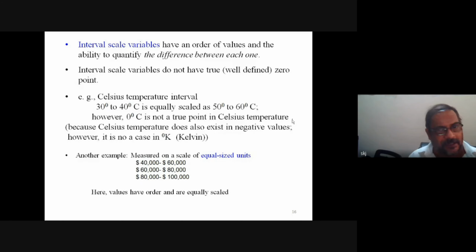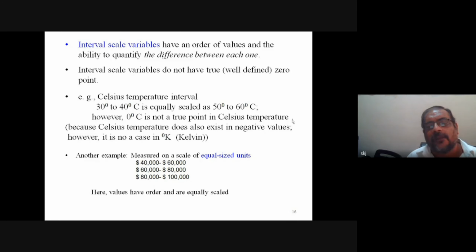But the same definition in Kelvin temperature is available. At 0 degree K we have a definition, that the kinetic velocity should be zero. And before 0 degree Kelvin there is no other temperature existing, no -1 degree Kelvin. So we ask whether a true zero exists or not. If a true zero point is also there, then we modify the definition and consider it a ratio scale. We will see that in the next slide.